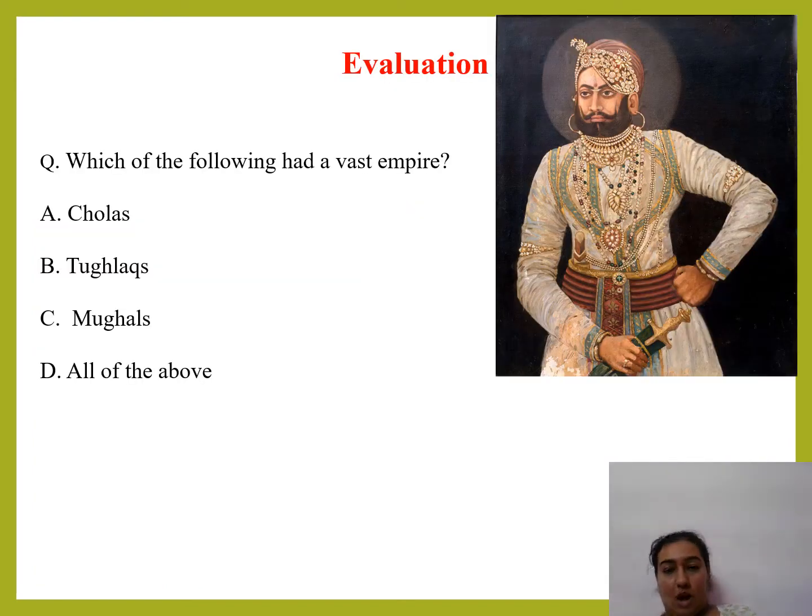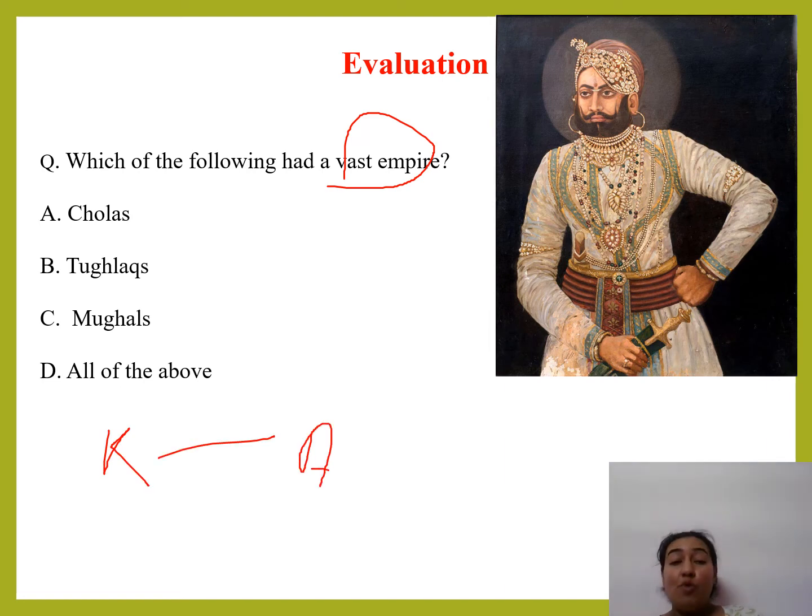Now, let's see which of the following had a vast empire: the Cholas, Tughlaqs, Mughals, or all of the above. Who had a vast empire? We saw that from Kolkata to Afghanistan, the Mughals were ruling. So the correct answer is Mughals, not Cholas and not Tughlaqs.